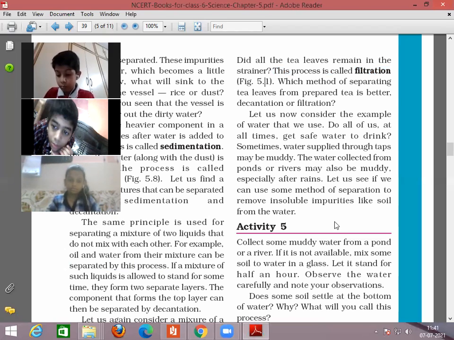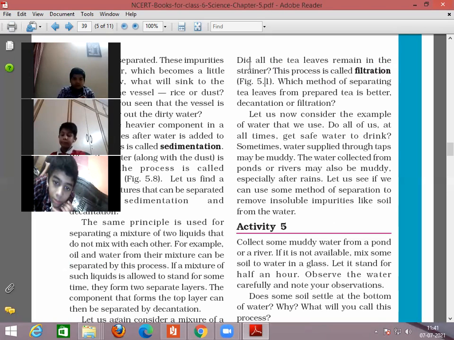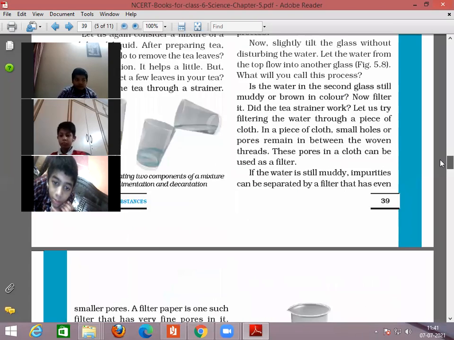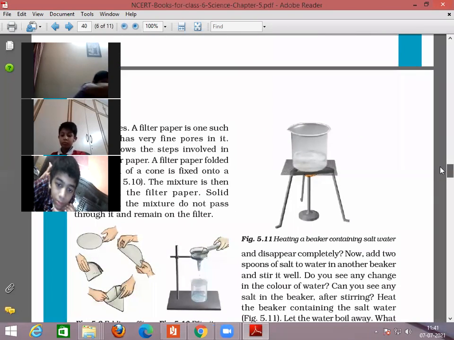So children, the sedimentation process is best seen with muddy water. If you just dissolve mud into the water, then what happens? The mud settles at the bottom and the pure water can be separated with the help of the decantation process. So you can see the activity. Even with the help of filtration, we can do this process.